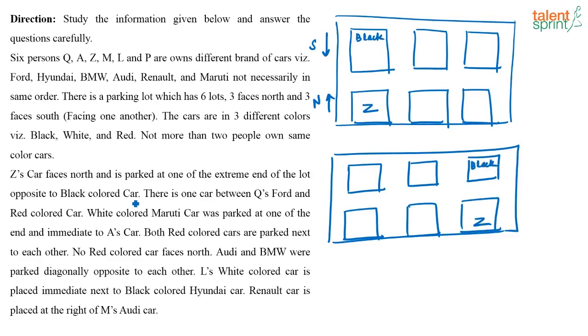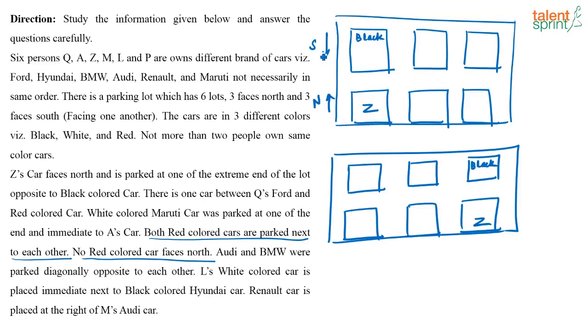Now next, there is one car between Q's Ford and the red colored car. Let us wait to place that. See, it is given here, both the red colored cars are parked next to each other. No red colored car faces north. So where should both the red colored cars be? Both the red colored cars should face the south.